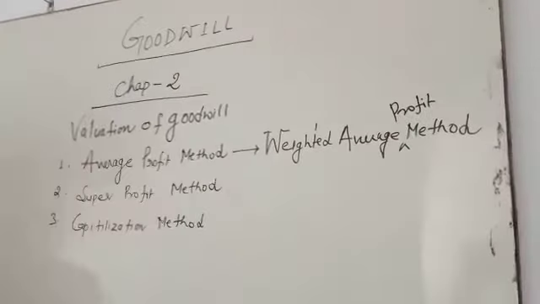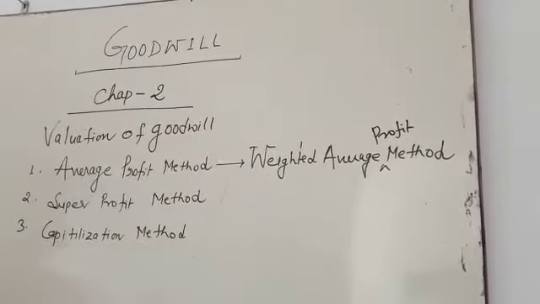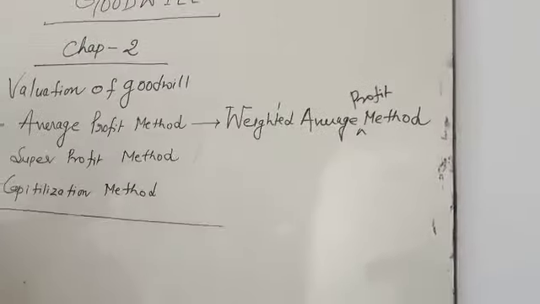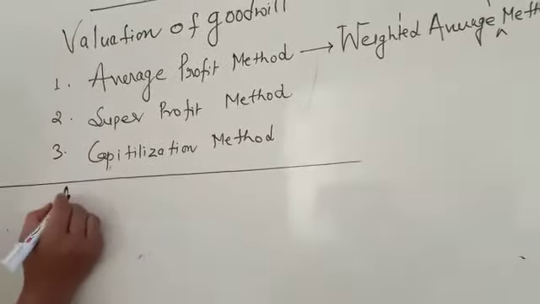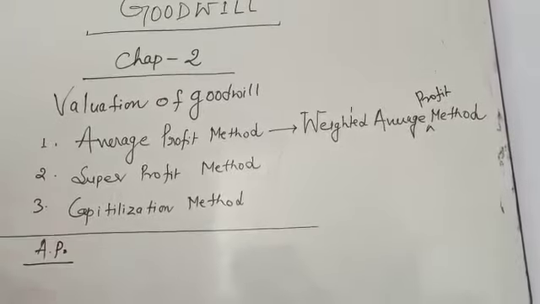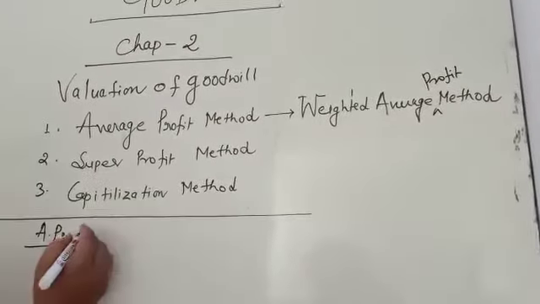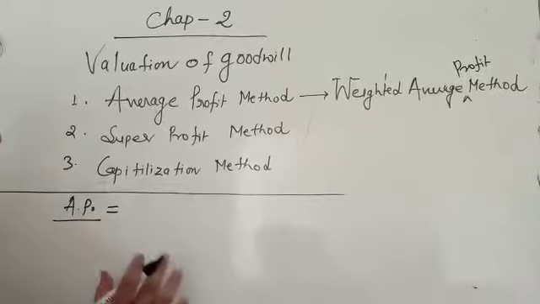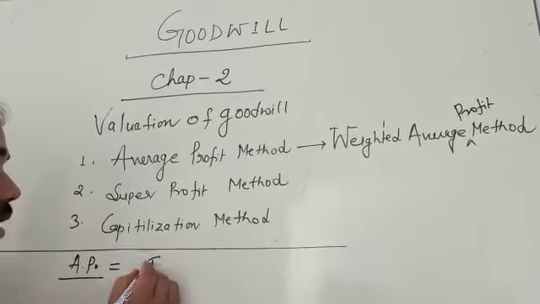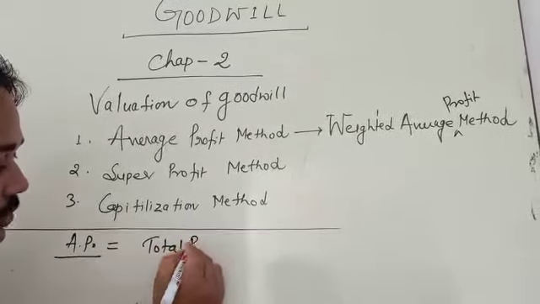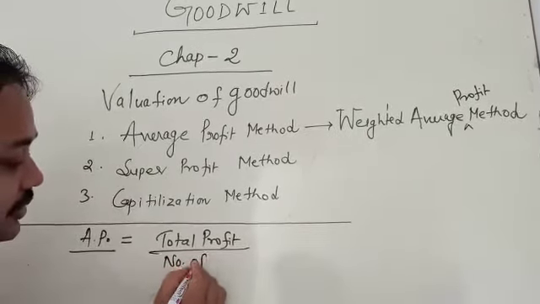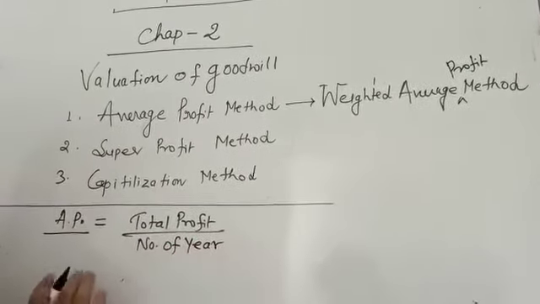So what is the average profit method? How do we calculate goodwill with the average profit method? I am going to explain the first method. Average profit method, I am going to write AP. AP is equal to average profit method. First we calculate average profit. Average profit is equal to total profit upon number of years. Okay. Simple.